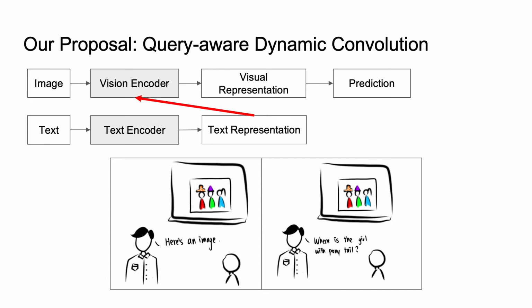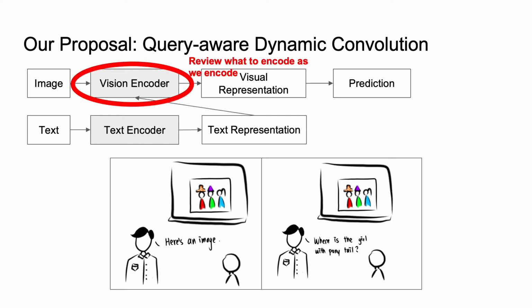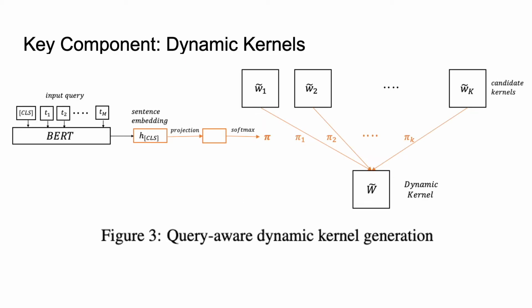We add the query information into convolution kernels in the vision encoder so that our vision model knows what to search for in the image in advance. In this case, the vision encoder can extract query-aware features, and we also eliminate the need for a Fusion module. Here is how we incorporate query information into vision encoder.